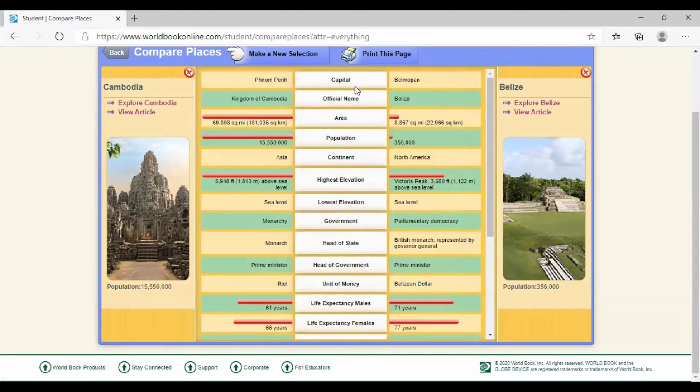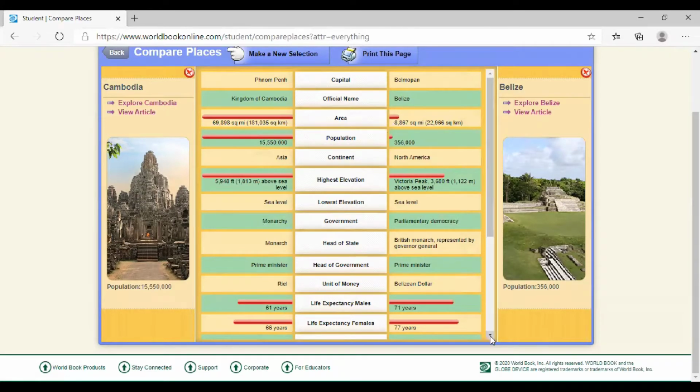They have the capital, the official name, the area. Cambodia, as you can see, is larger than Belize. If you scroll down, both of them are at sea level. If you look at their government, Cambodia has a monarchy and Belize has parliamentary democracy.